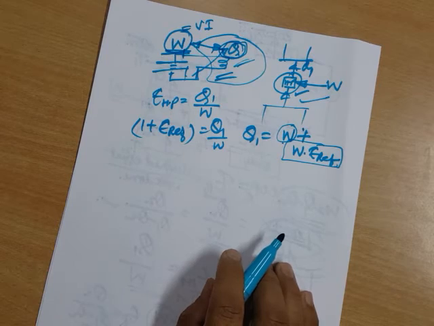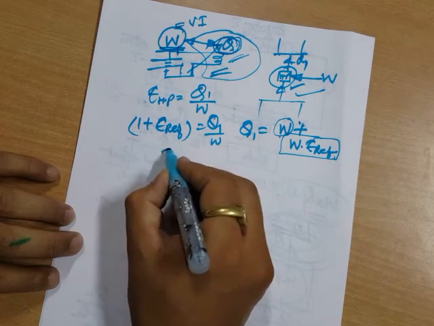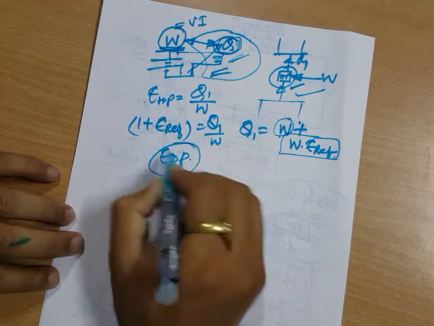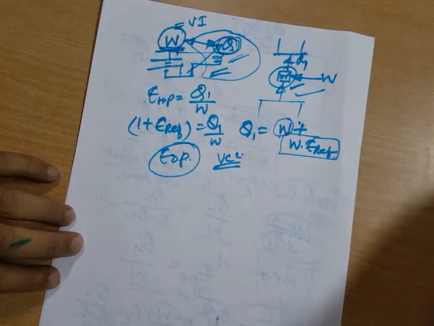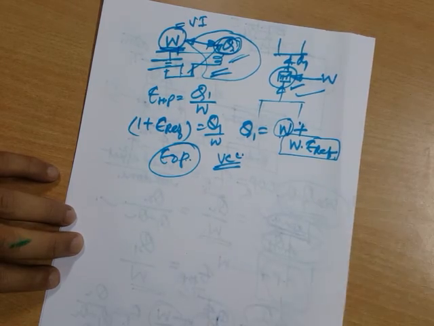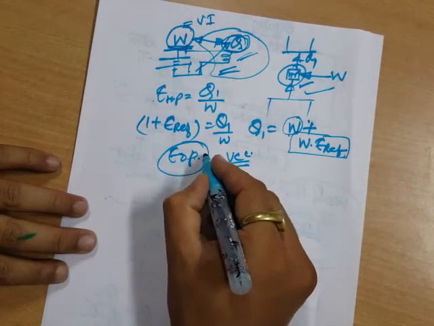One more thing I want to say: the COP for vapor compression cycles, the cycle which we have shown to you, this one, is always more than 1.